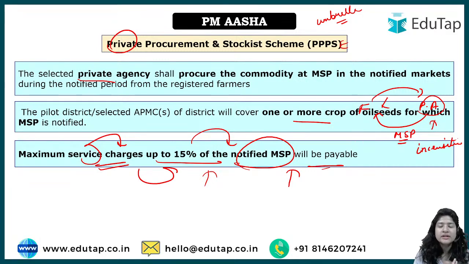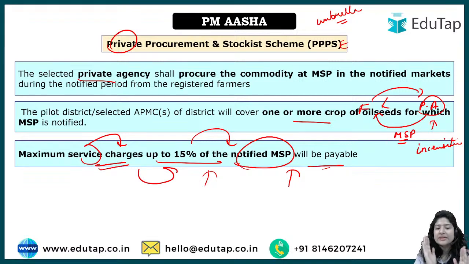The first component, price support, talks about physical procurement of pulses, copra as well as oil seeds, but only for such crops, because in pulses there are n number of crops, and in oil seeds too, but MSP is not given for all, only for those for which MSP is given. Second is price deficiency, only for notified oil seeds for which MSP is notified. And this third one, the private procurement and stockist scheme, is again only for the oil seeds for which MSP is notified.